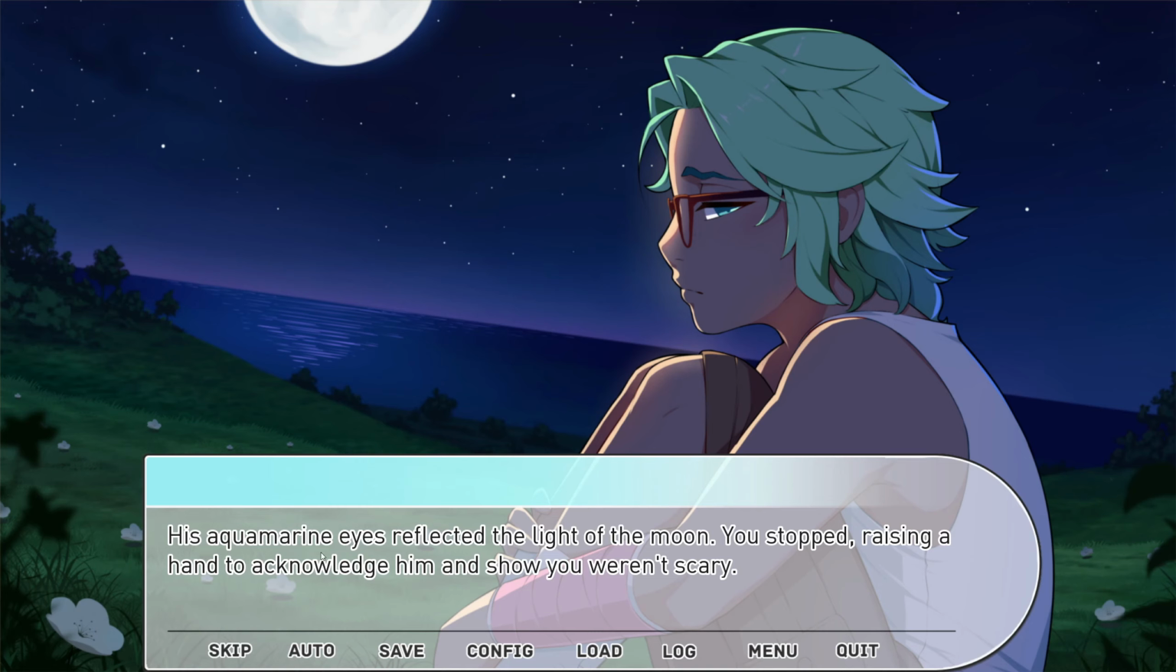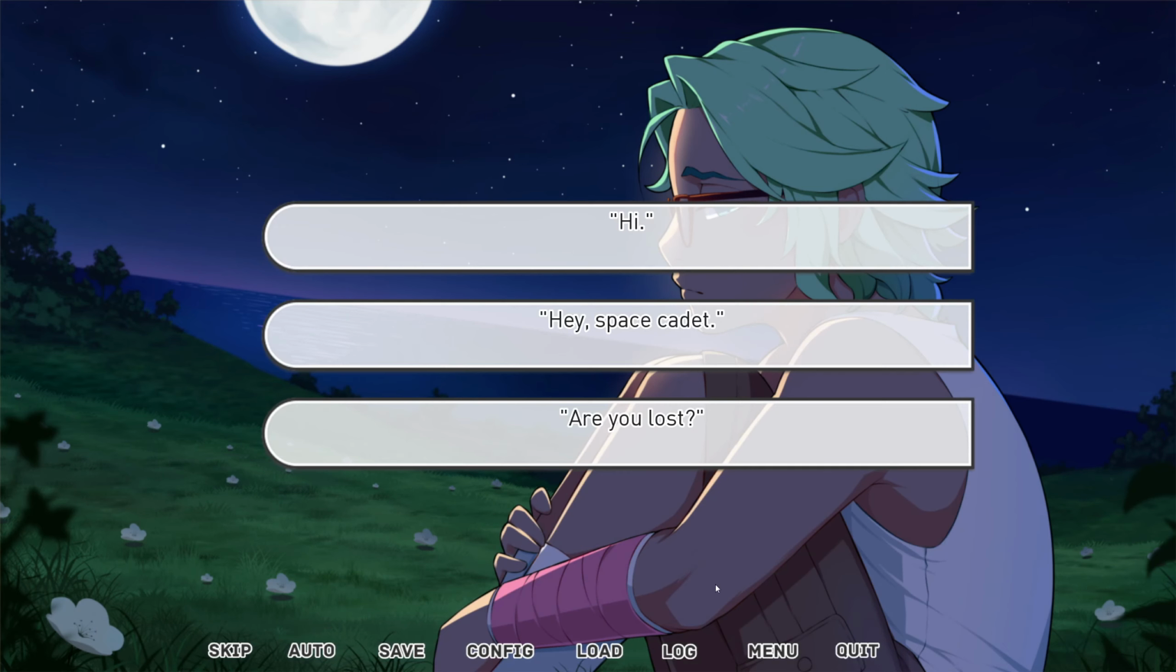His aquamarine eyes reflected the light of the moon. You stopped, raised a hand to acknowledge him and show you weren't scared.